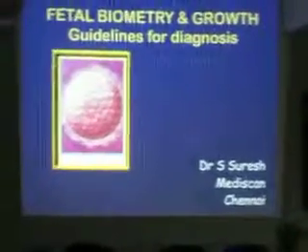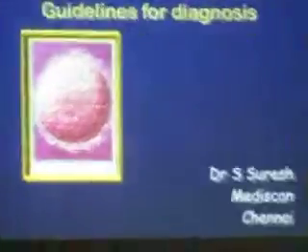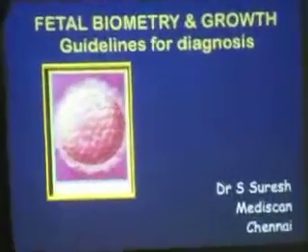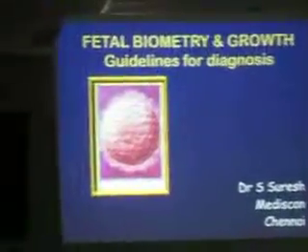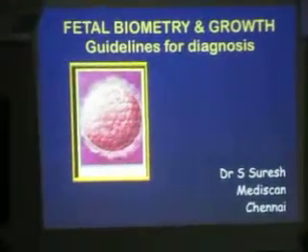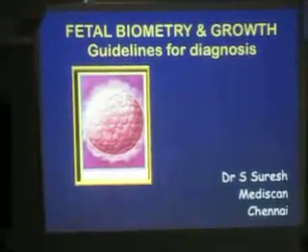Because the job of the machine is to give you the measurement. Your job is to do the interpretation. If you ask the machine to interpret, the machine does not know who is lying down on the table. The machine does not know whether she has got wrong dates or not. The machine does not know whether she has had an early scan in pregnancy and the dates were already corrected. The machine will simply give you, for this much of BPD, there is this much of weeks. And whatever it gives you, it is always 50th centile measurement, which is not the truth in that patient.